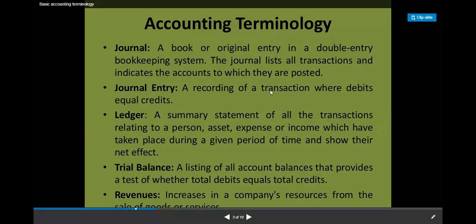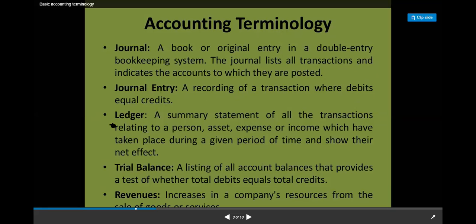So it is a recording of a transaction where debits equal credits. Now what is debit and what is credit? These are separate accounting terms. Debit is what comes in, credit is what is going out from your business. So I repeat, debit means what is coming into your business and credit is what is going out from your business, right? Whatever transaction is being done in your business, you will keep a record in the journal, and recording a transaction is called passing a journal entry in a book.